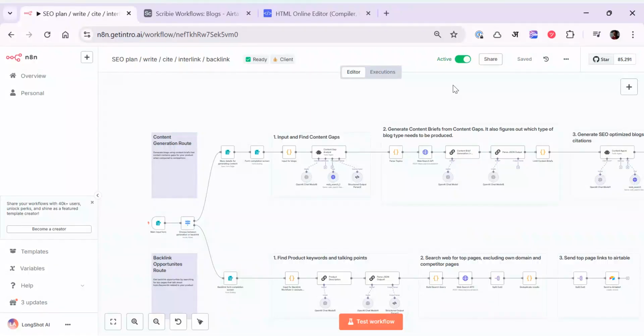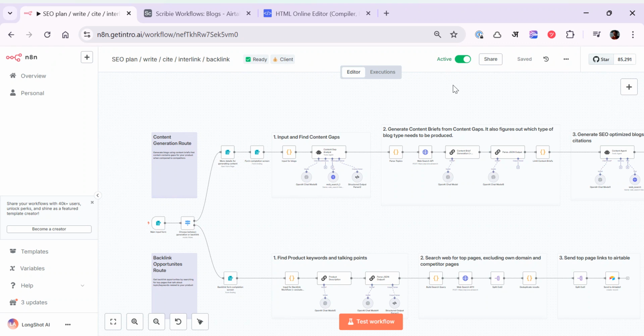Hello, everyone. In this video, I'm going to show you a very interesting agentic SEO content workflow. It actually does SEO planning, creates and finds content gaps, writes SEO content, cites it, interlinks it with the rest of your content, and even finds backlink opportunities. So it sounds like a mouthful, right? But let's see what is really happening.